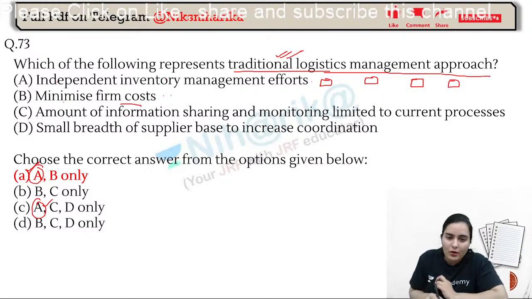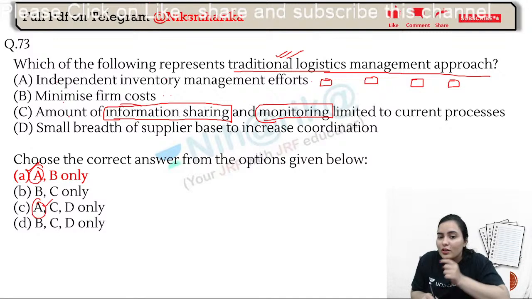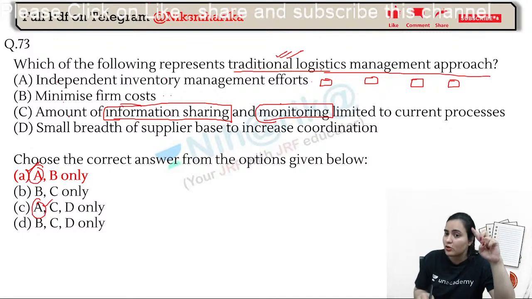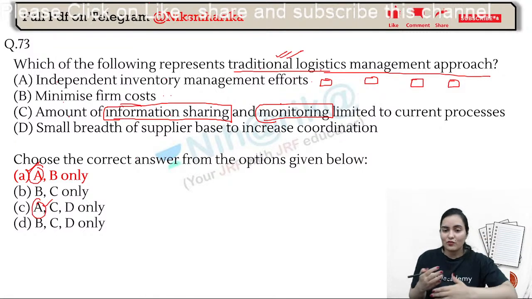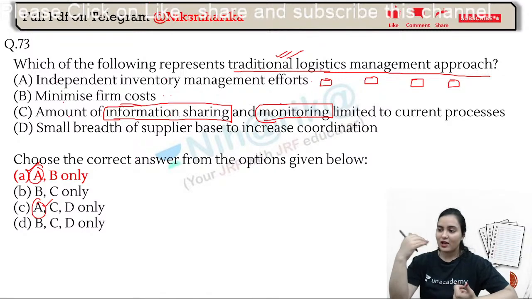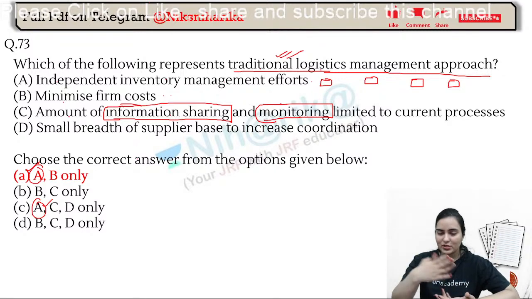Let's see. Amount of information sharing and monitoring, will it form part of traditional or modern logistic management? It will be modern. Why? Because of information sharing: I have dispatched the product, have you received?